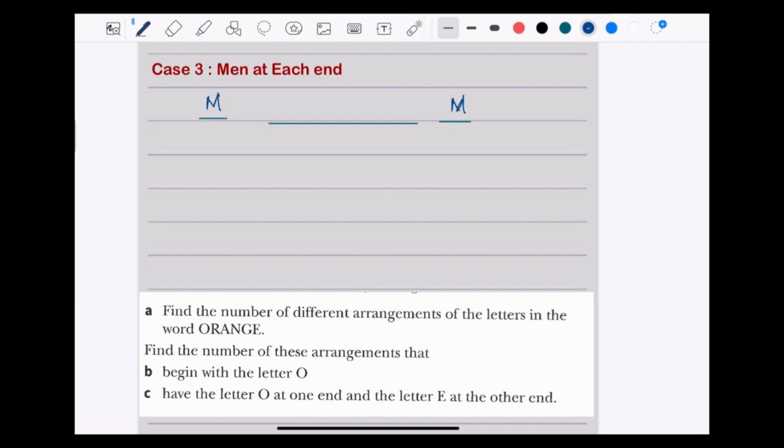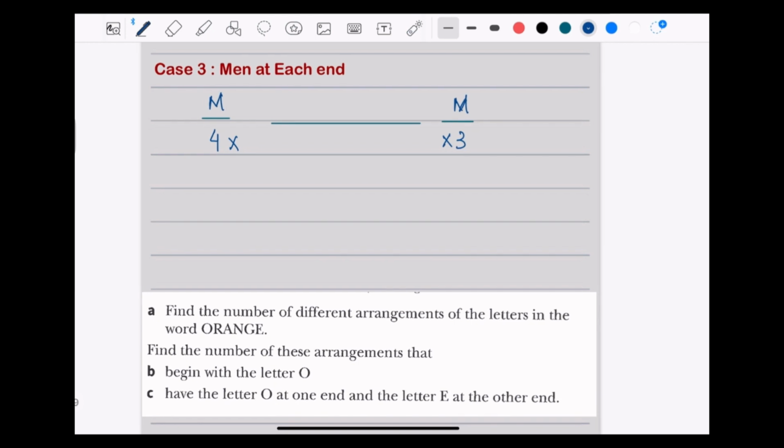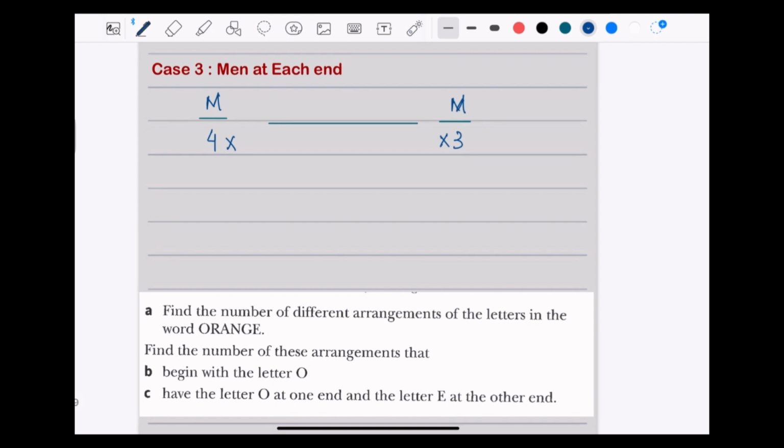So, one at a time, there are 4 possible ways 1 man can come here. If 1 man comes here, there are 3 possible ways men can be catered there. Now, the rest in the center, there is no restriction. Whoever can be in whatever order.